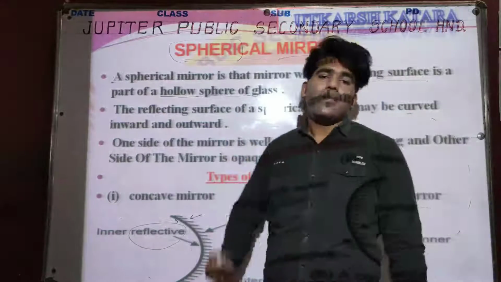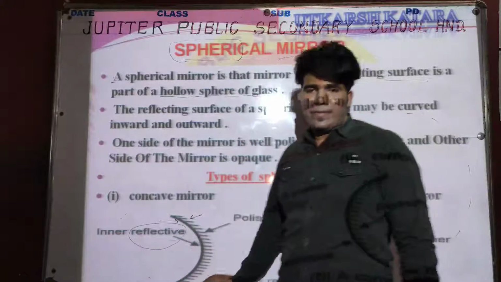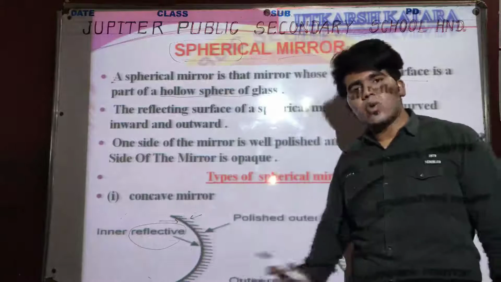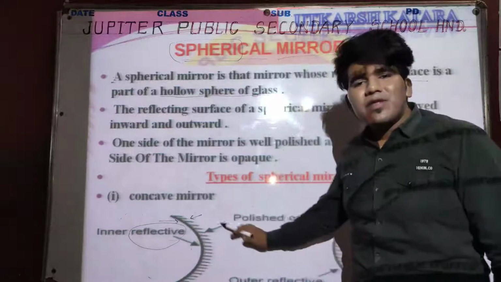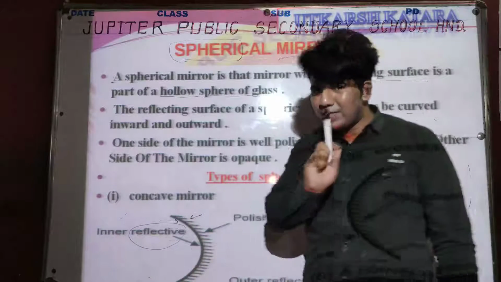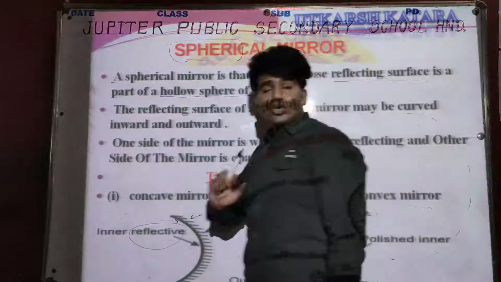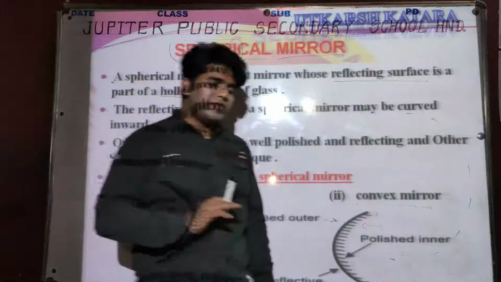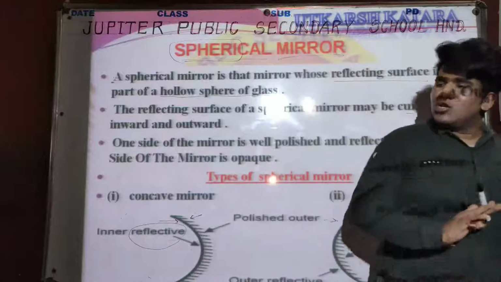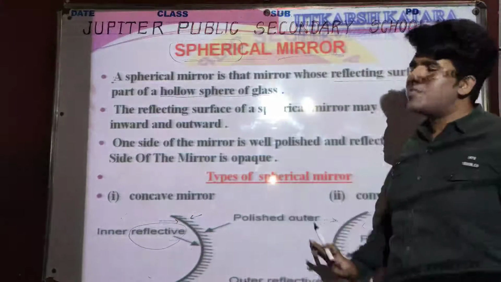Silver material coating, because if there is no coating, then the mirror will be transparent. Remember, if there is no coating on the mirror, it will be transparent. Then no light will be reflected by the mirror.